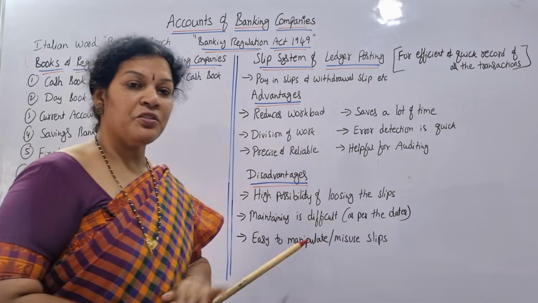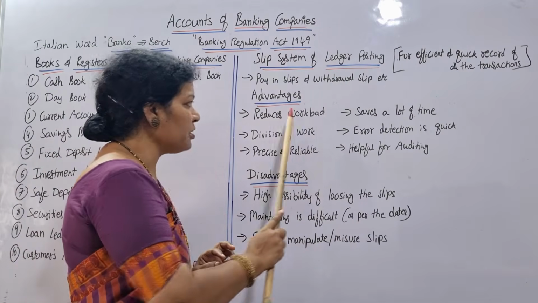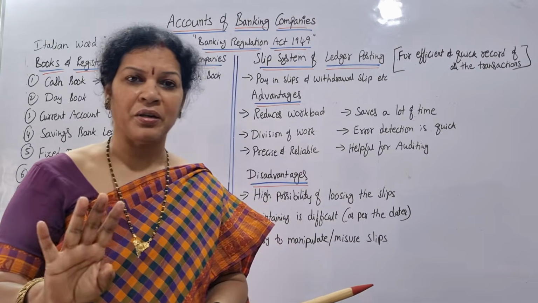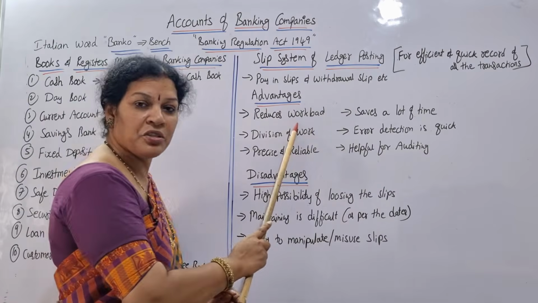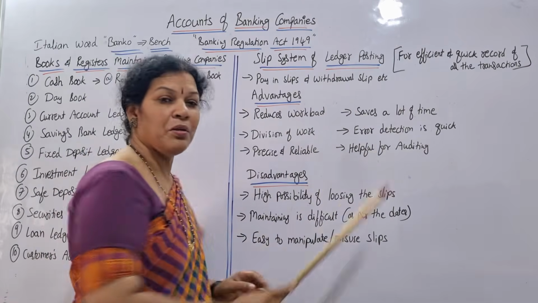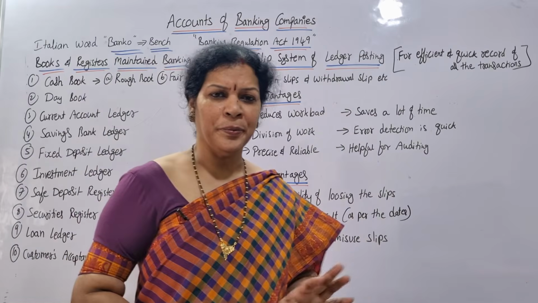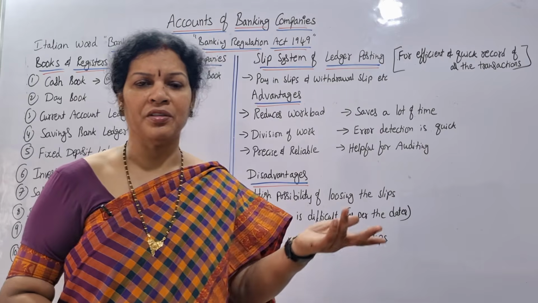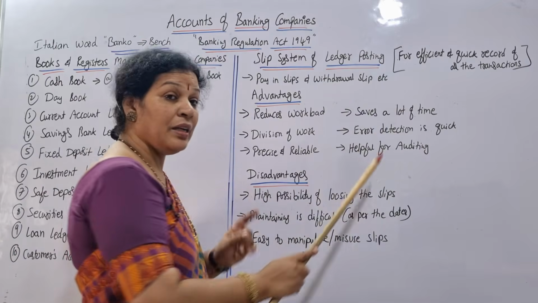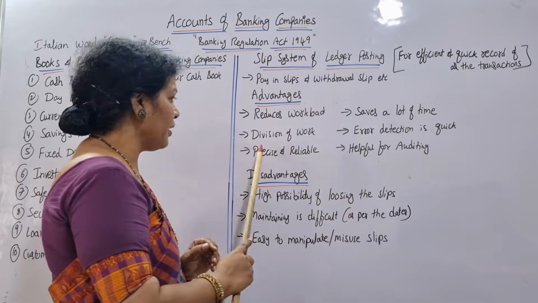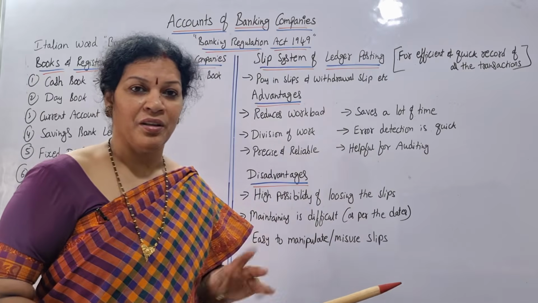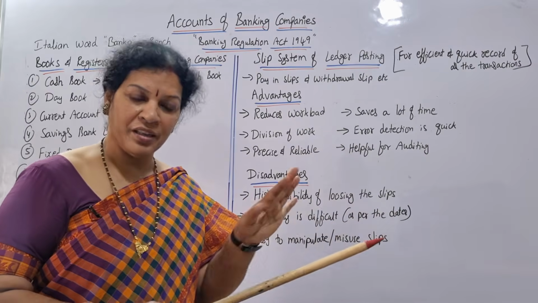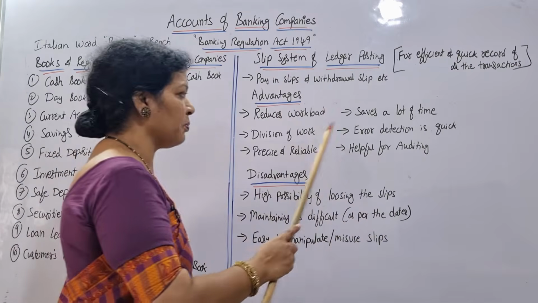So what are the advantages of the slip system? We can say it reduces workload. Need not pass journal entries; ledgers and all these things are not required. So the workload automatically reduces and it saves lots of time. Direct entry, so no need to wait for the ledger. At a time we are doing all the transactions, and division of work is also possible. One person is doing some slips and another person is taking care of other slips, so the work is divided.